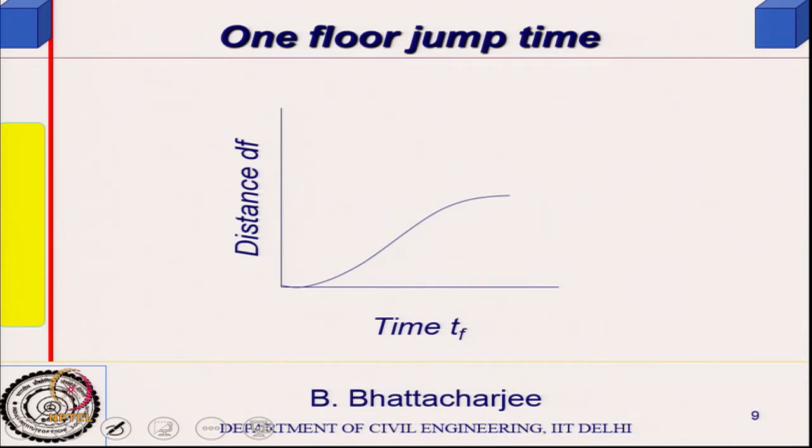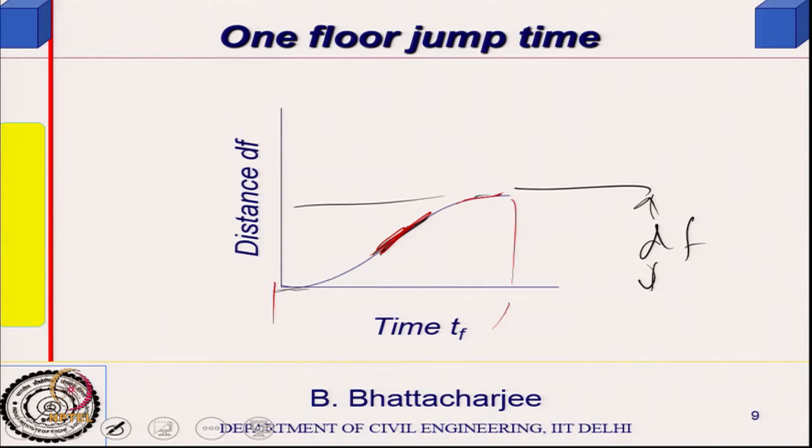Basically one floor jump time is, supposing it is only one floor height, df is one floor height, the distance of a floor, then it starts, accelerates, then comes to a constant speed, right, it comes to a constant speed here and then again decelerates. So, this will be the typical time required: some acceleration time, some deceleration time, and constant speed time.